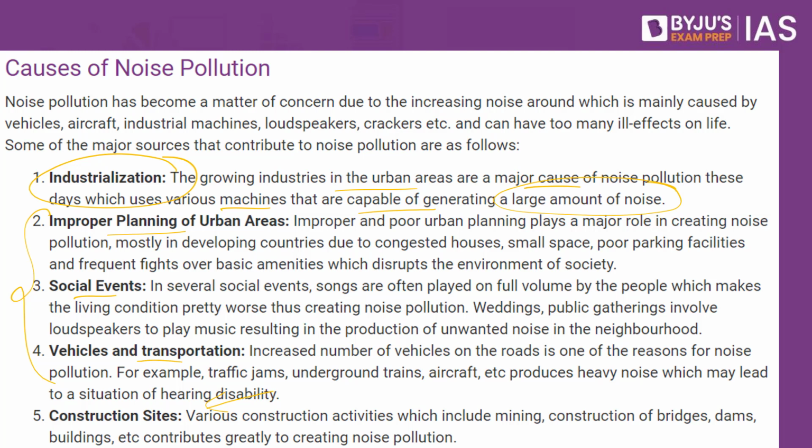When we speak about the social events, let's say for example there is an event. It can be any of the premises in your area where they have these huge loudspeakers, and these loudspeakers are a major menace to noise pollution. So we have other issues like the vehicle and transportation, which can also be a major problem. Honking of the horns would be a major problem, and you would also have these RX100 Yamaha bikes, where they also change the silencer sound. This is also a major irritant.